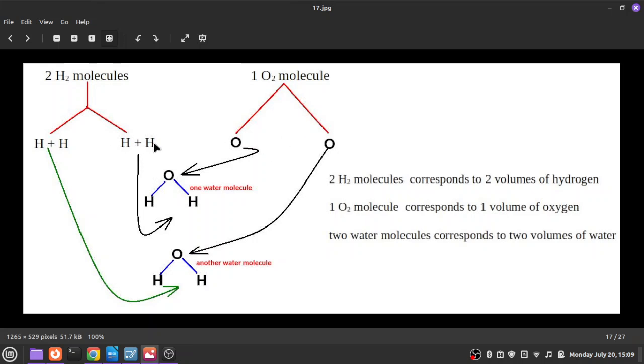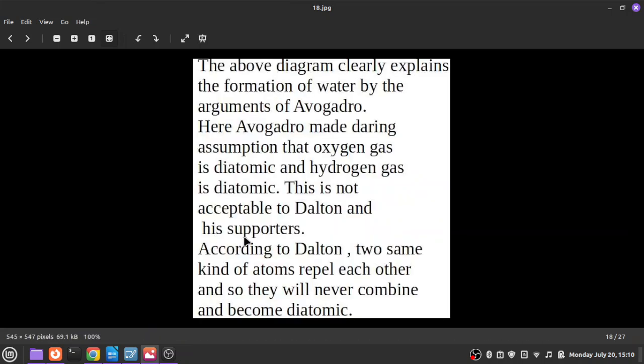Then the 2 hydrogen atoms will combine with 1 oxygen atom. See that these 2 hydrogen atoms are combining with this oxygen atom to produce 1 water molecule, and again these 2 H atoms are combining with this oxygen atom to produce another water molecule. In this way, 2 H2 molecules combined with 1 O2 molecule give 2 water molecules. In this way, Avogadro explained clearly the experimental result of Gay Lussac.